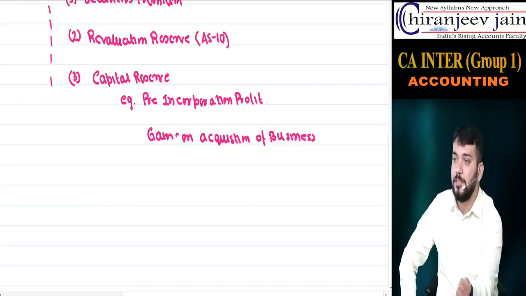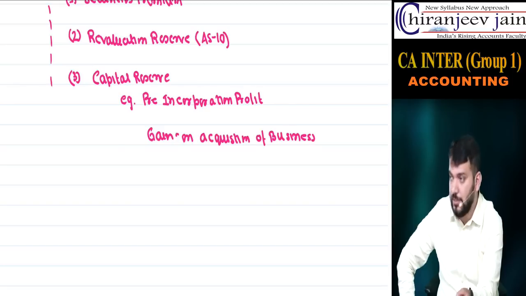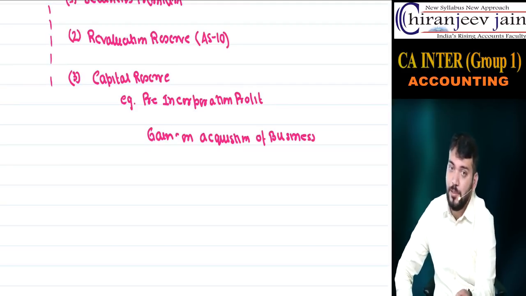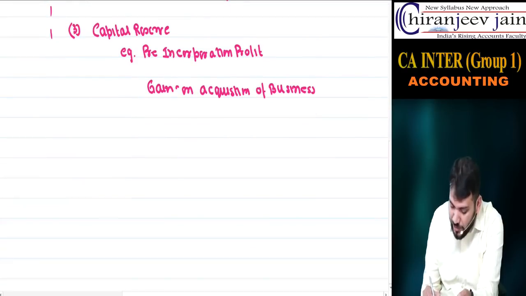One you have done in CPT at the time of forfeiture of shares, profit on reissue of forfeited shares, transferred to capital reserve. That time you never asked your teacher why capital reserve. That was profit, so why not transfer to the P&L account? The reason is that it is not available for dividend. Any profit which is not available for dividend will be transferred to capital reserve. Correct?